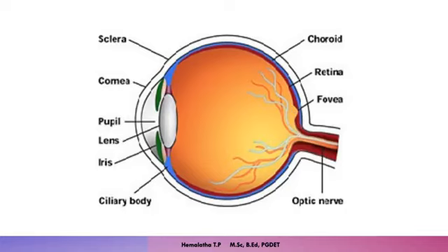The yellow spot is a region where a larger number of cone cells are present. So we get more clarity of image in this region. Whereas in the blind spot, since there are no cone cells, the image fallen on the blind spot is of no use. The image will not be formed if the light falls on the blind spot.